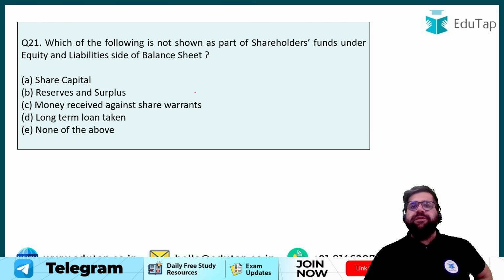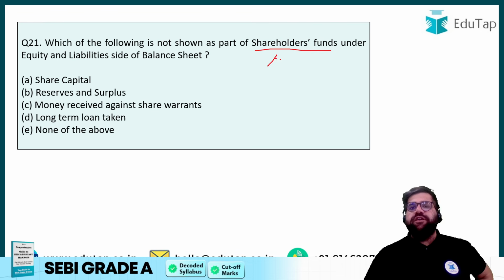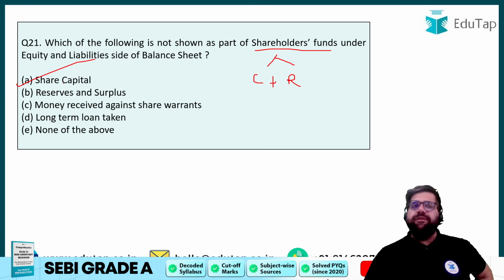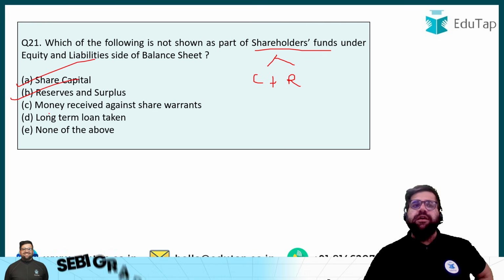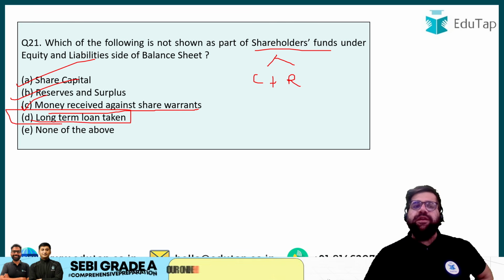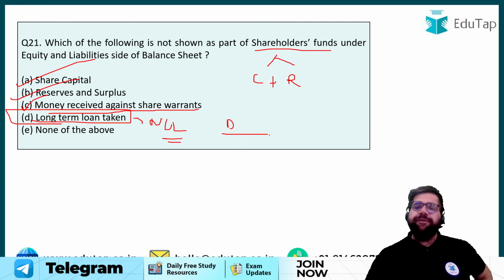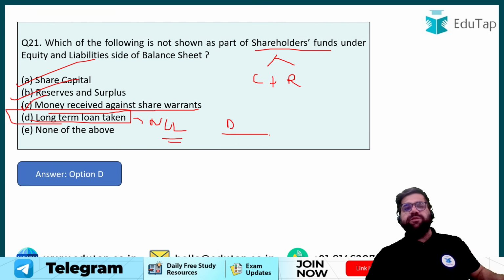Equities and liabilities, what will you show under shareholder fund? Shareholder fund basically includes your capital plus reserves and surplus. So share capital will be there, reserves and surplus will be there. Money received against warrants, yes, this is also like you are selling shares only, right? So that will again be included. Long-term loan will never be in your shareholder fund. That is a non-current liability which will be shown differently. So your answer will be option number D.